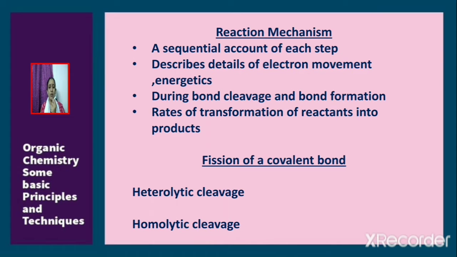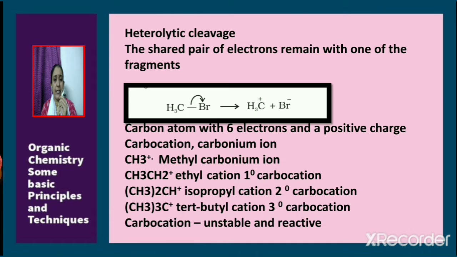Next, we shall consider fission of a covalent bond. Breaking of a covalent bond can take place in two ways. The two different ways of fission of a covalent bond are known as heterolytic cleavage and homolytic cleavage. Heterolytic cleavage: in this type of bond breaking, the shared pair of electrons will remain with one of the fragments. For example, consider the heterolytic bond breaking which takes place in methyl bromide. The carbon-bromine bond breaks. Since bromine is more electronegative than carbon, the bond breaking will take place in such a way that the shared pair of electrons will be with bromine.